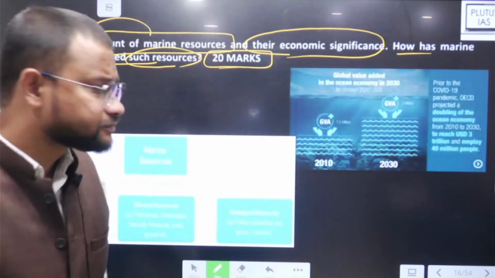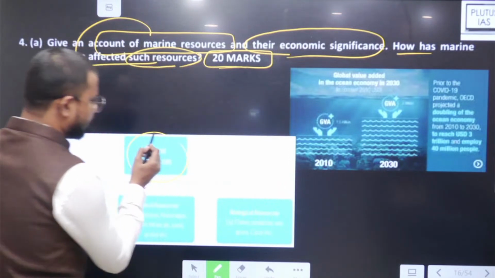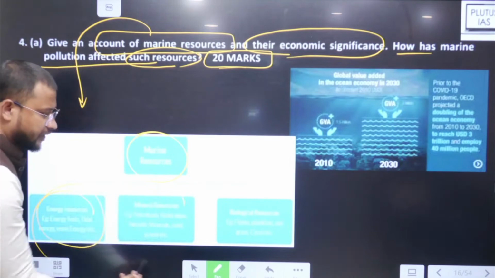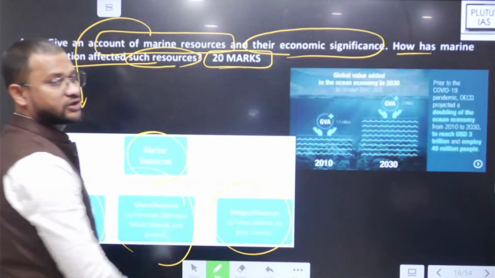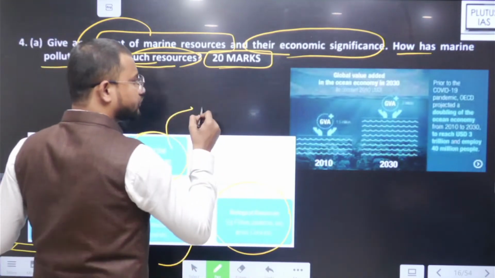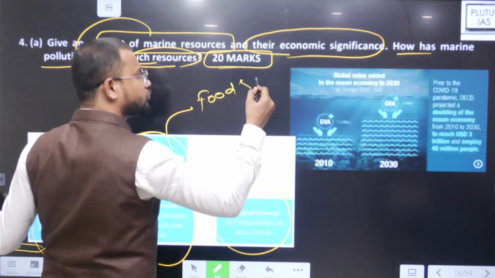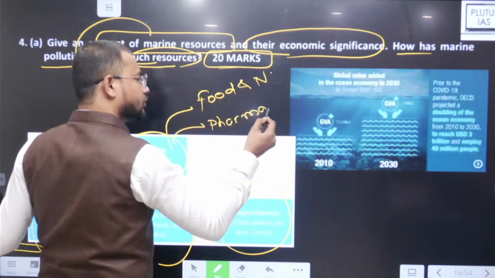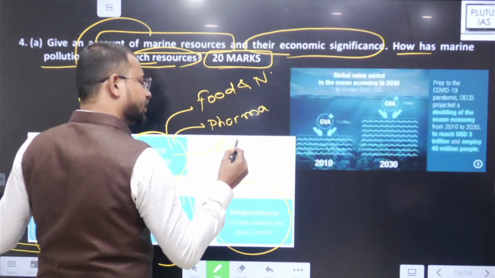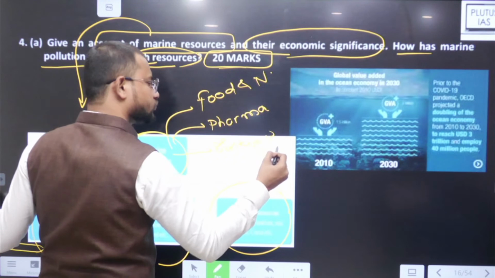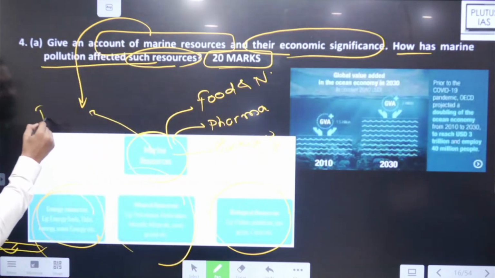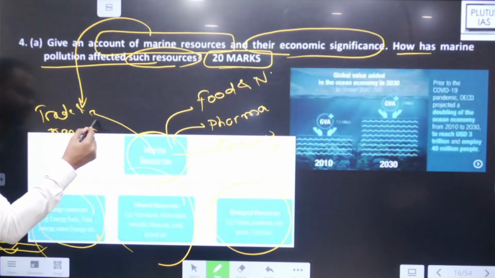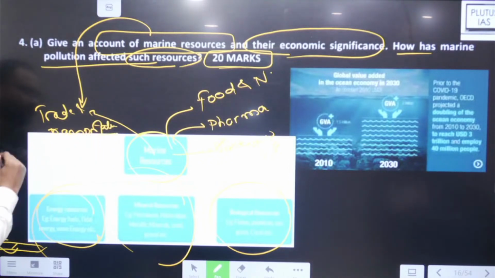Then there are different types like marine resources, maybe energy resources हो सकते हैं, maybe mineral resources, maybe biological resources. In addition, you will find marine resources like food and nutritional as well, maybe pharmaceutical or medicinal as well, maybe drinking water related resources, maybe marine resources of trade and transportation, ना, that way.